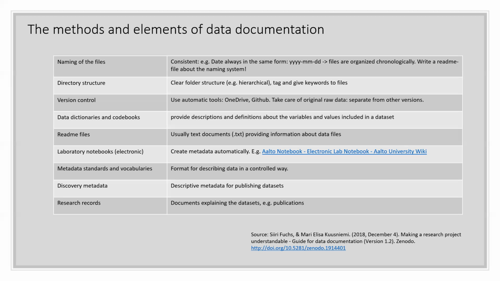And discovery metadata and research records are more related to when you are publishing your dataset. Then you need them. Research records, for example, are sort of background documents about the data. For example, they might include publications related to the data, maybe a data management plan as a supplementary document, or even a project plan and a research plan.